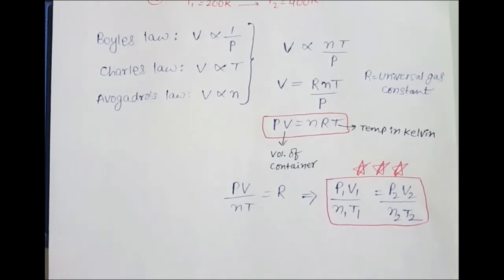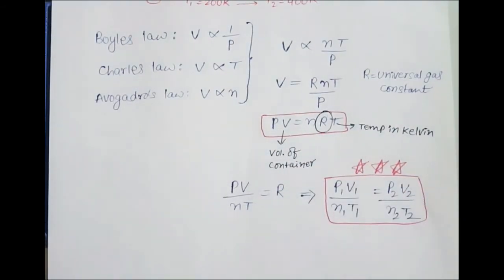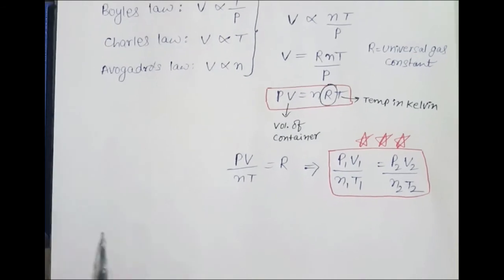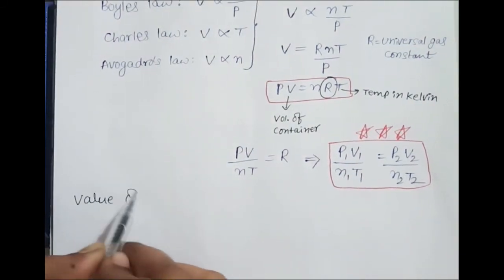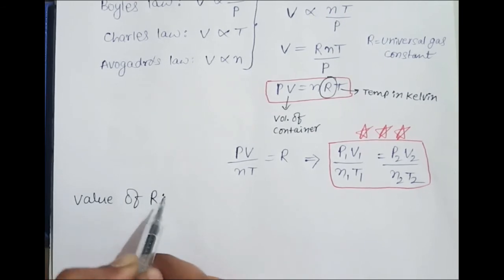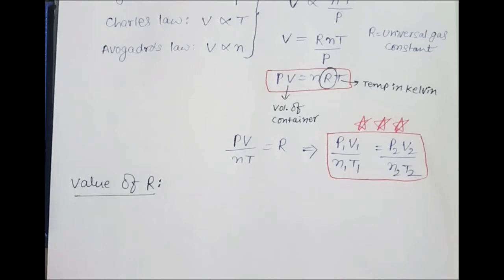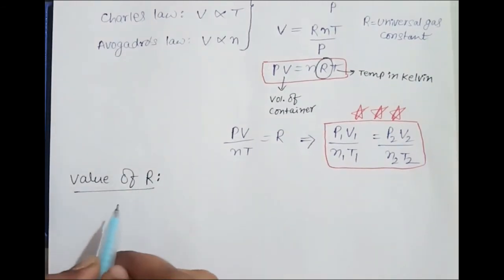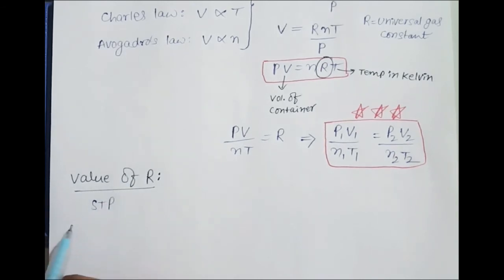Yes. Now here we need to find what is R. So that is the universal gas constant. So that value you have to find. Value of R, where R is the universal gas constant. Right. So first of all we should know the STP condition. STP means